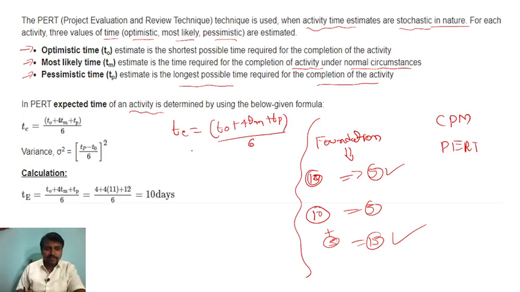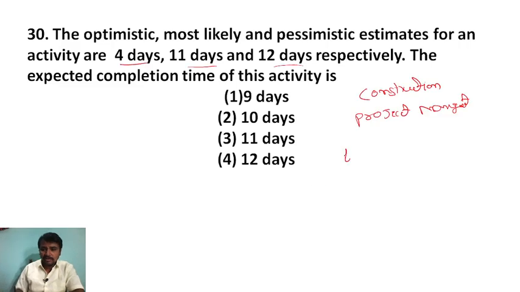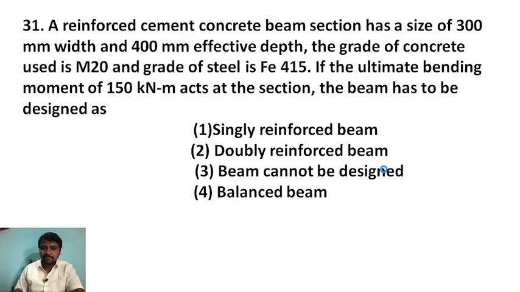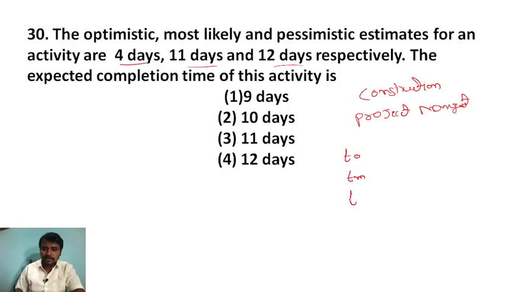And this is the variance formula: ((Tp minus T naught) divided by 6) whole square. Now you can do the calculation. Let me write what is given here: T naught, Tm and Tp.